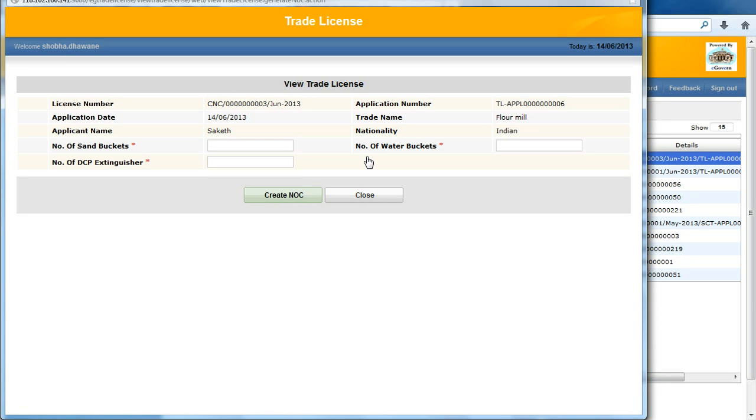Here the provisional NOC needs inputs from the fire department, which does field inspection and specifies how many buckets of sand and number of water buckets, number of DCP extinguishers for fire emergency. These all should be made available in the premises for fire emergency. I enter those input details and I am clicking on create NOC.